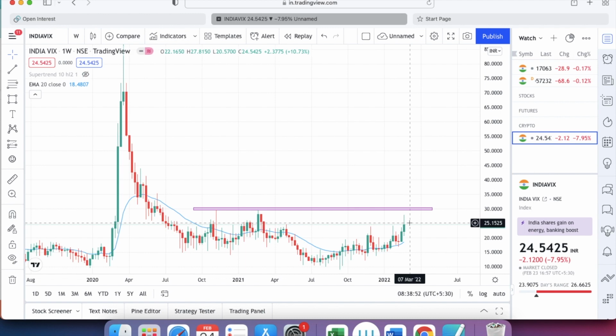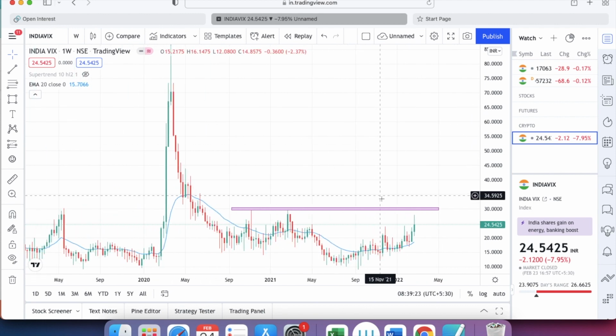Keep putting in your money in thirds. You put some money now, put some more money once it falls, and if it falls much more, you put some more money. Don't put a bulk amount in at one shot in the present scenario. Keep your money in liquid BeES. Liquid BeES will hardly give you 1 or 2% returns, but at least it is giving something. So liquid BeES is a good thing to buy now. Just temporarily park your money in liquid BeES.